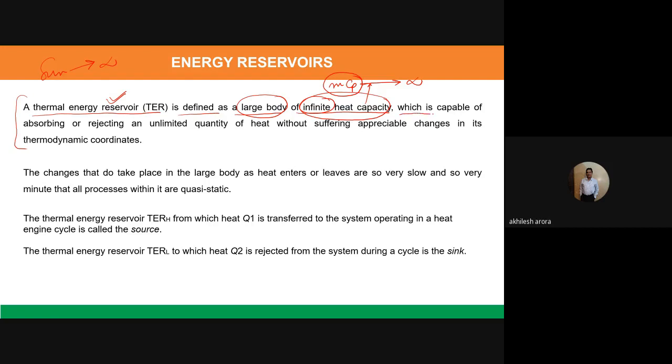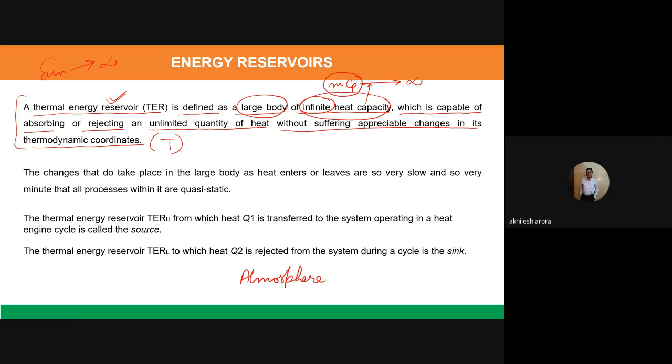Now let us proceed further. Which is capable of absorbing or rejecting an unlimited quantity of heat. So it can absorb an unlimited quantity of heat. You can throw a lot of heat to it, you can take out a lot of heat from it without suffering appreciable changes in its thermodynamic coordinates, particularly temperature. So the temperature should not vary when you take out the heat or when you throw the heat into it. So for example, if we talk about the atmosphere surrounding us, now what happens?